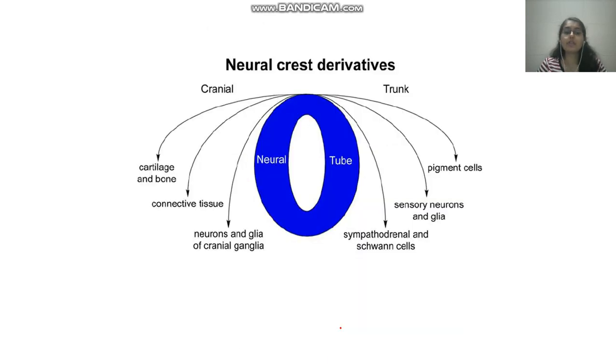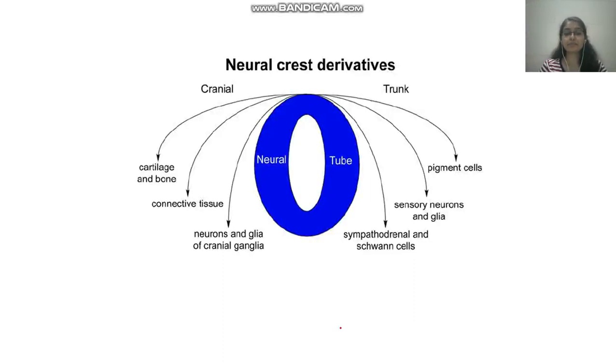So we knew that some of the cells were left out. Those were the neural crest cells. These neural crest cells go throughout the body. They will form many structures, cranial as well as truncal. Cranially, they will give rise to some skull bones, cartilages and bones inside the cranial cavity, and also connective tissue like glial cells and astrocytes.